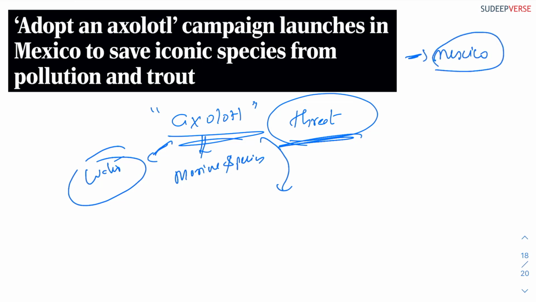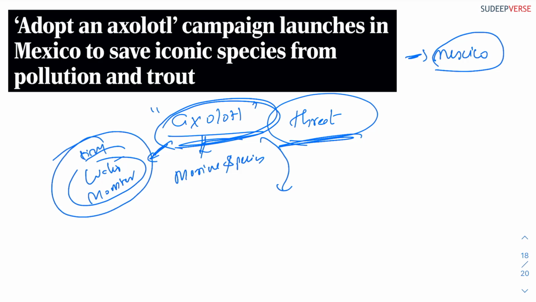This is happening in Mexico, and this axolotl is known as the tiny water monster. It looks like a tiny water monster. That is the nickname that is given.